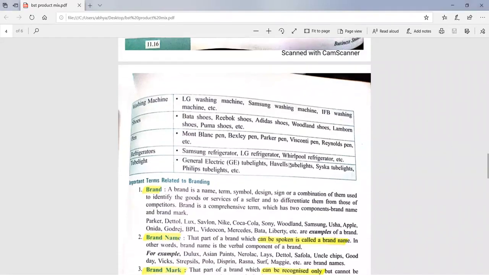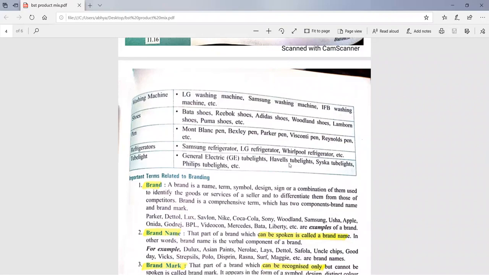And brand names, like we can see, Dettol, Lux, Avalon, Nike, Coca-Cola. Similarly, you have to assign a brand name to your product. And a brand is further divided into two parts: brand name and brand mark. You can bifurcate the brand in two parts. Just write the brand at the top and bifurcate it into two parts: brand name and brand mark.